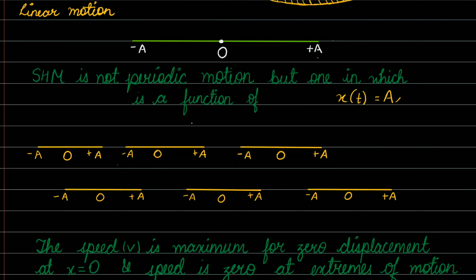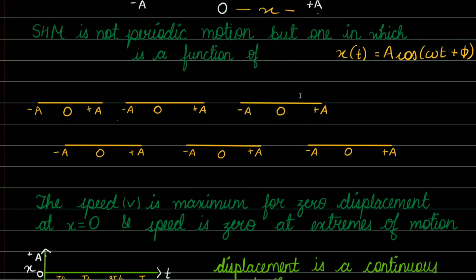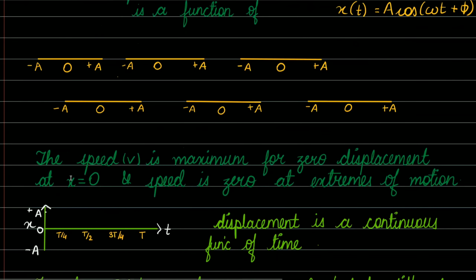Any displacement should be a function of time. For example, x, the displacement, as a function of time, is equal to A, the amplitude, times cos of omega t plus phi. This is your equation for the displacement of the particle, and how this displacement arises we will discuss in further lectures. But now let's see some demonstration, then plot a graph.